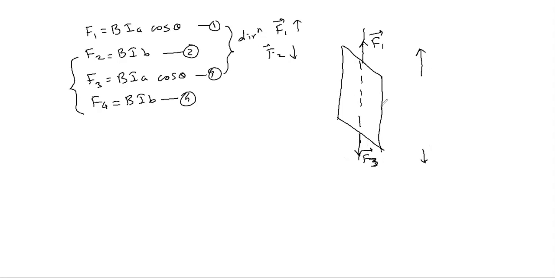Second, the force acting here in this direction is F2, and here the force acting in this direction is F4. F2 and F4 are perpendicular to the respective arm of PQRS. Remember, F2 and F4 are perpendicular to this arm.